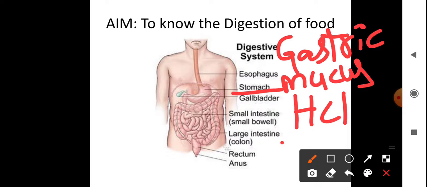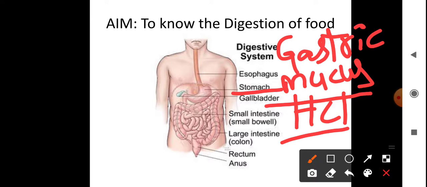HCl is hydrochloric acid. Any acid, when it falls on our skin, causes a burning sensation. But when HCl is produced inside the stomach, is it not harming our stomach? Definitely it won't harm, because the mucus produced from the walls of the stomach protects the inner layer of the stomach from HCl.